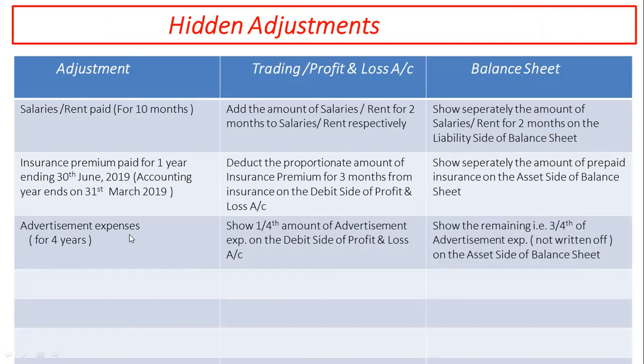Advertisement expenses for 4 years. First effect is shown on debit side of profit and loss account as 1/4 or 1 year advertisement expenses amount, and second effect is shown as the remaining 3 years advertisement expenses amount or 3/4 of the advertisement expenses amount on the asset side of the balance sheet.